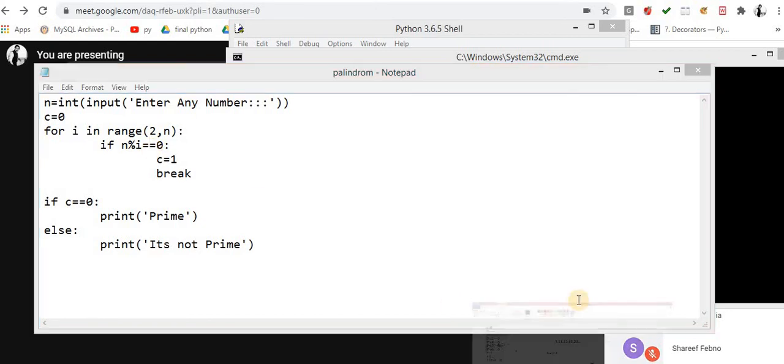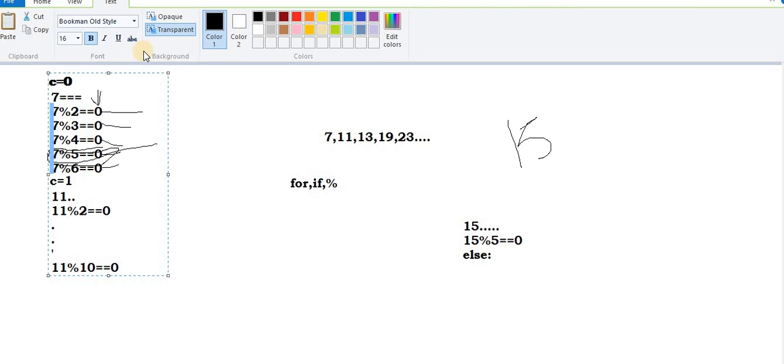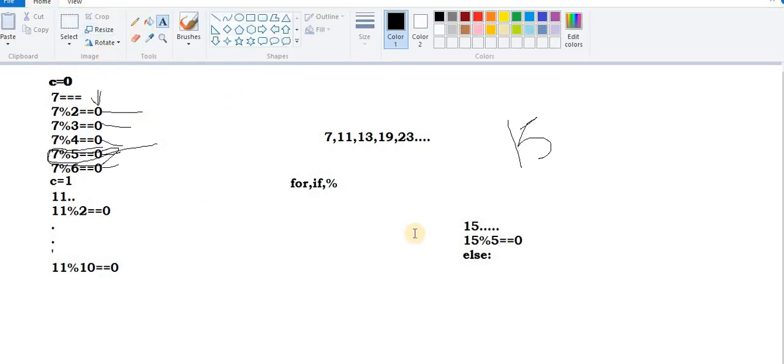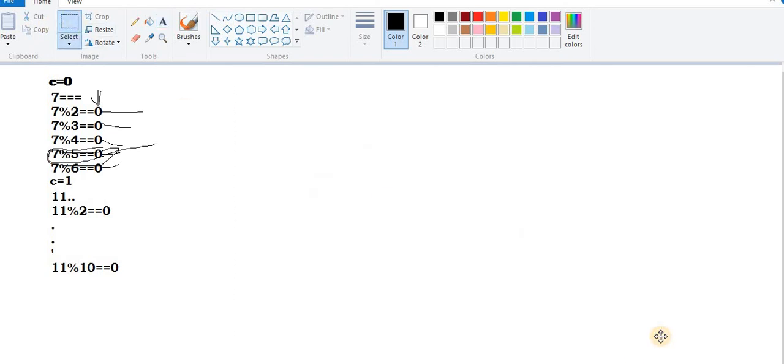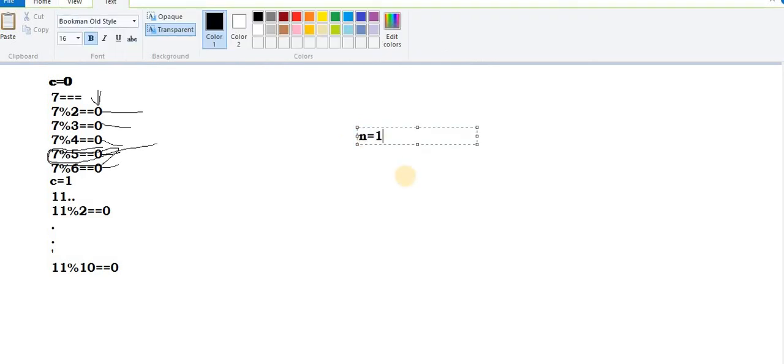For example, this scenario. In the previous code, what is happening? Let me explain. I think you have a doubt about the same. In the previous case, what exactly is happening? Let's suppose the number is 15. In the first iteration, n modulo 2 equals 0? This condition is not fulfilled. Then n modulo 3 equals 0? Yes, now it's perfectly divided.